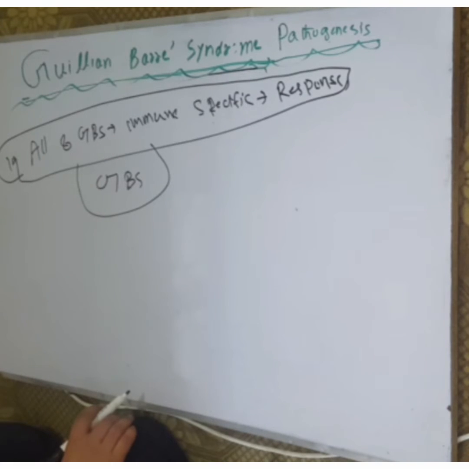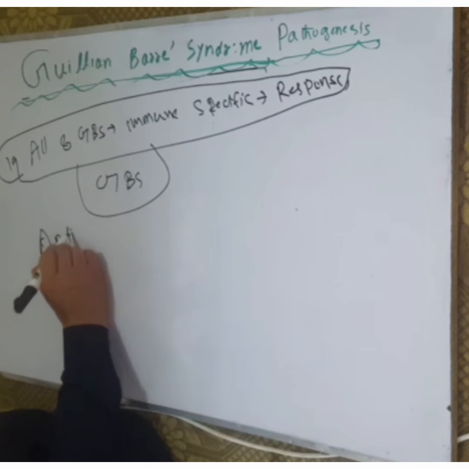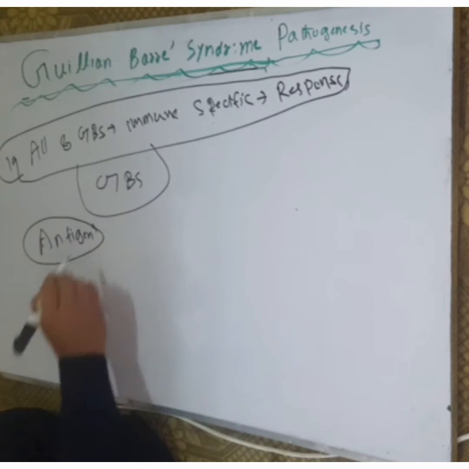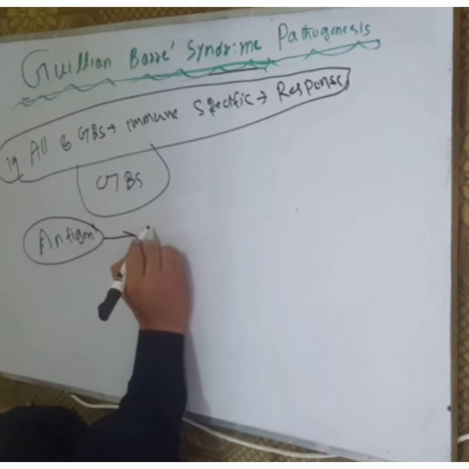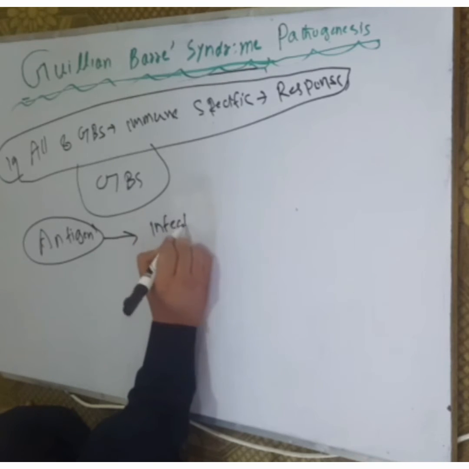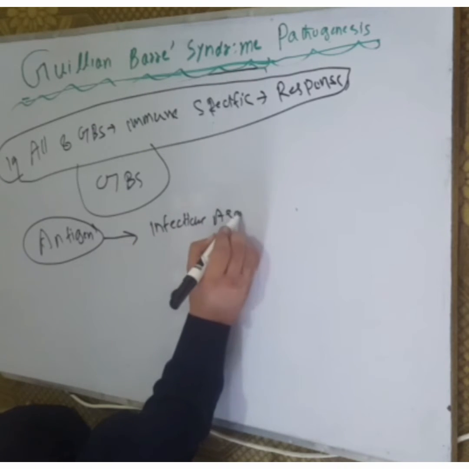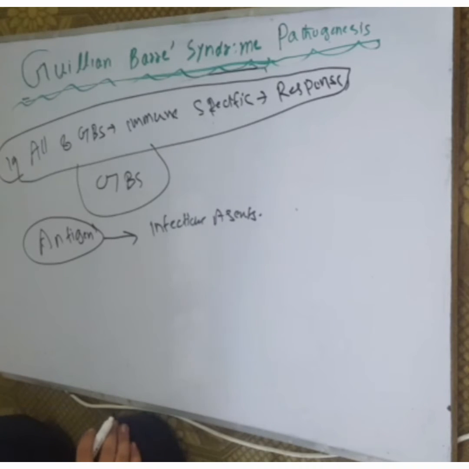Antigens are formed against the infectious agents. These antigens mediate and go to the host tissue.